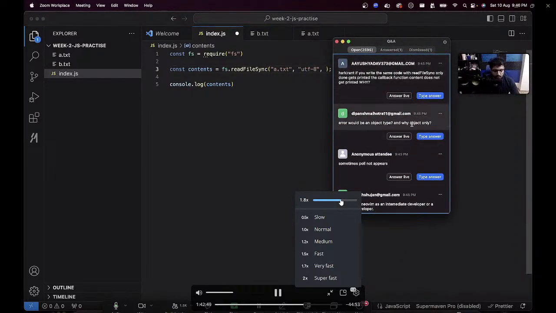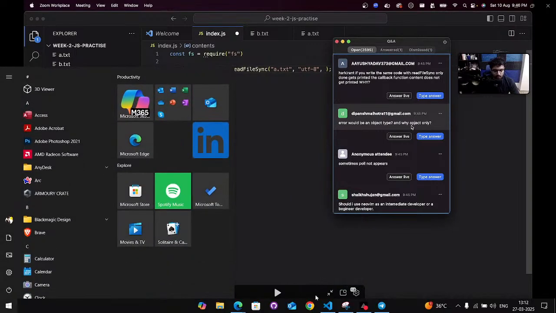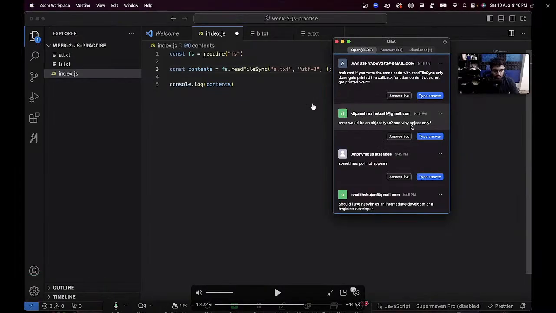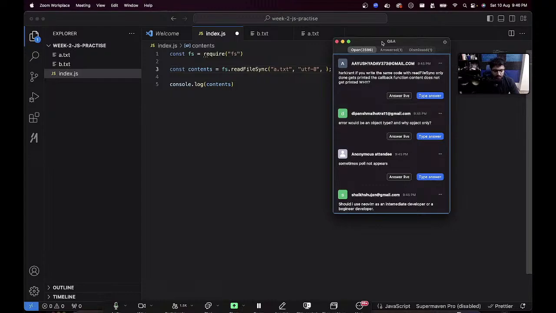Error would be an object type. Why only object?